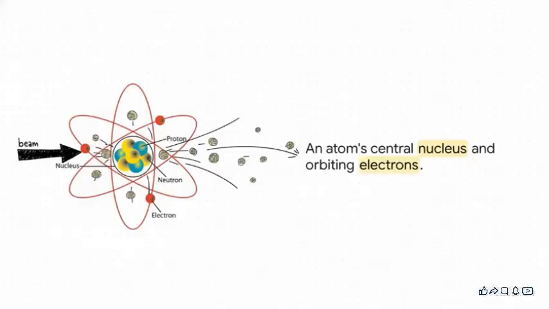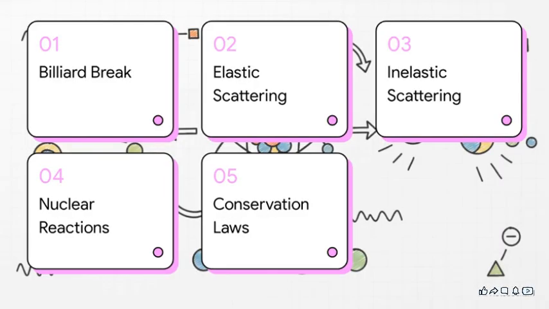Picture the dense nucleus of an atom sitting right at the center of the table. That's our target, basically the rack of balls waiting to be hit. Our focus today is squarely on that center. We're going to explore exactly what happens when we break that rack by bombarding the target nucleus with a beam of monoenergetic projectile particles.